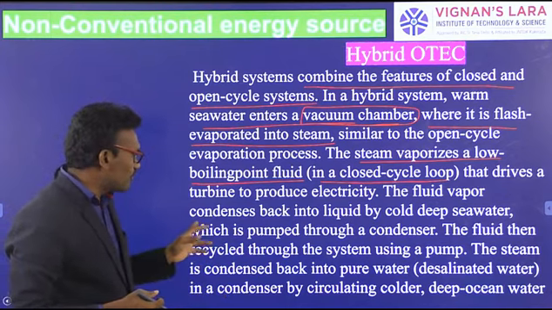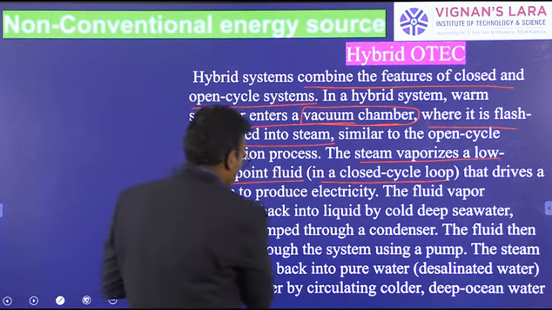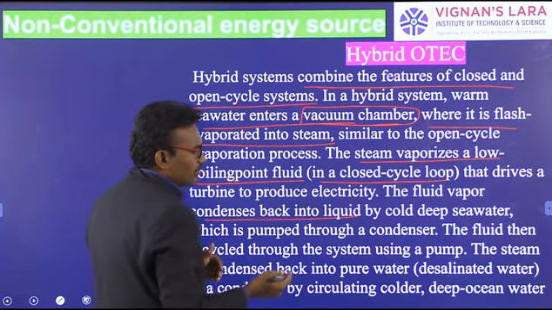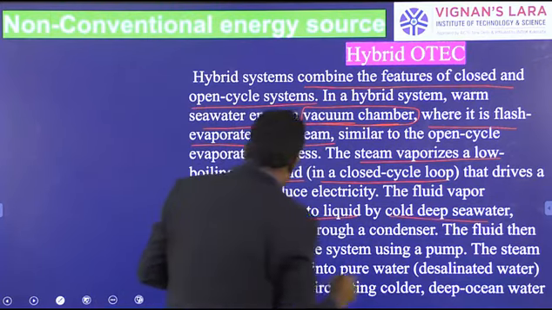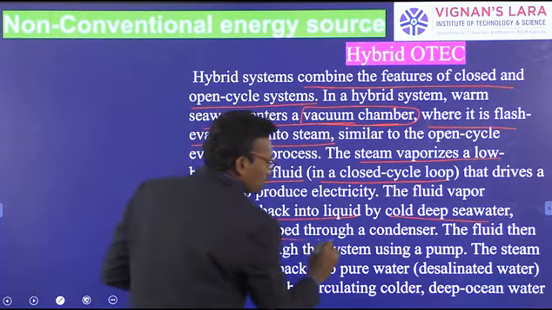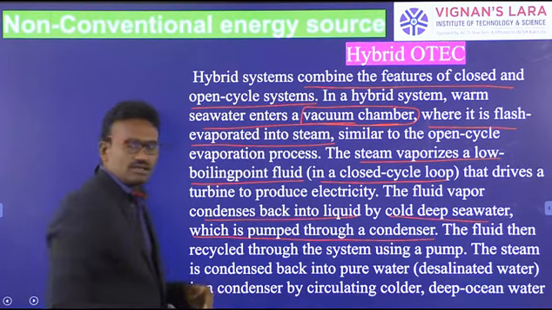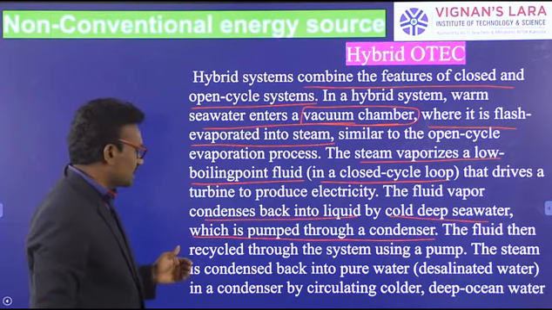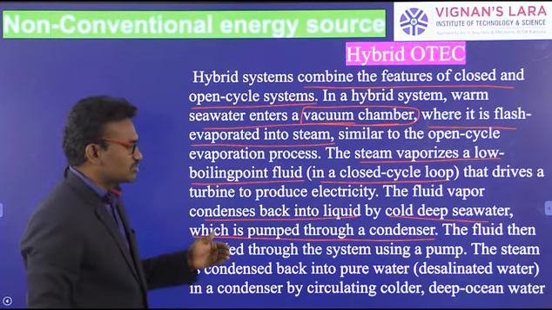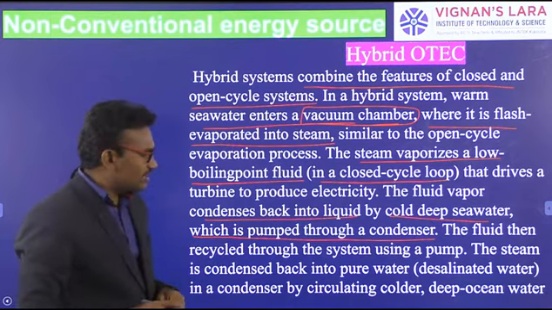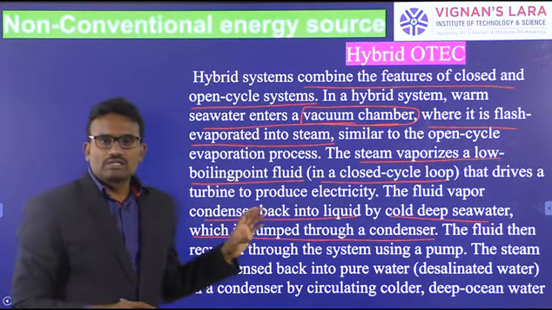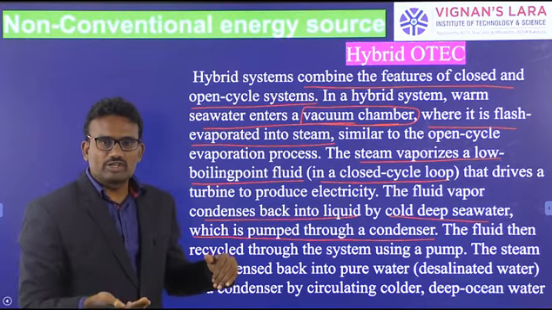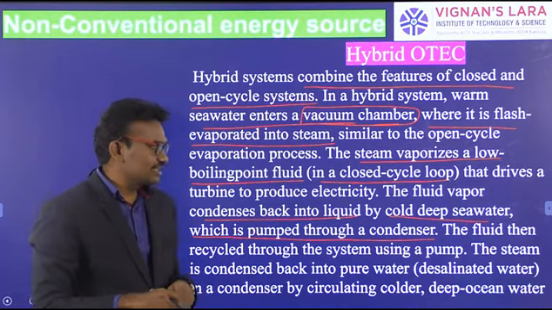The fluid vapor is condensed back into liquid by use of cold deep water, which is pumped through a condenser. The fluid is then recycled through the system using a pump, where the low pressure steam of ammonia converts into liquid state in the condenser.